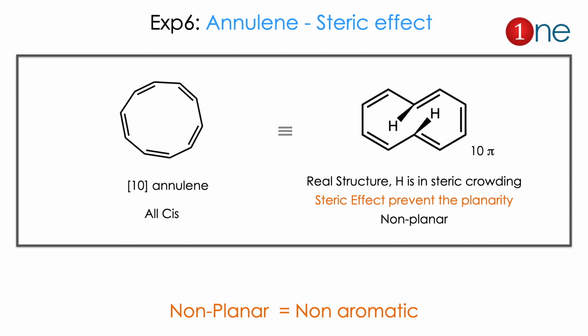The next example is 10-annulene. The steric effect dominates here. On paper, you can write it as an all-cis cyclic form, but in reality that doesn't happen. The structure would fold like naphthalene, but the real problem is that the hydrogens force the structure to be non-planar. The crowding prevents planarity, so it doesn't have any planarity. So the system goes non-planar. That's why it is considered non-aromatic.